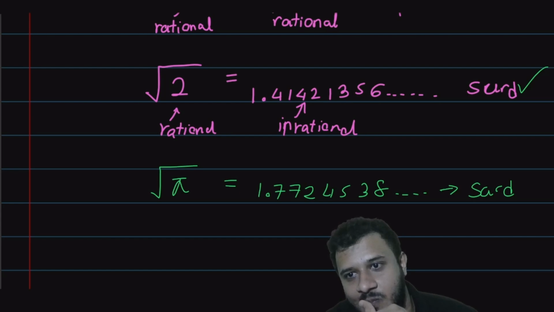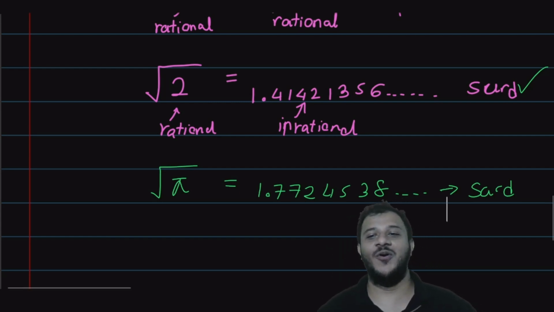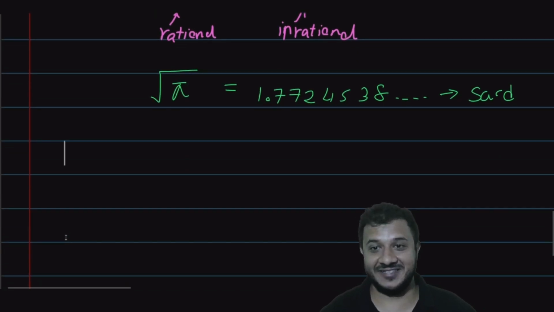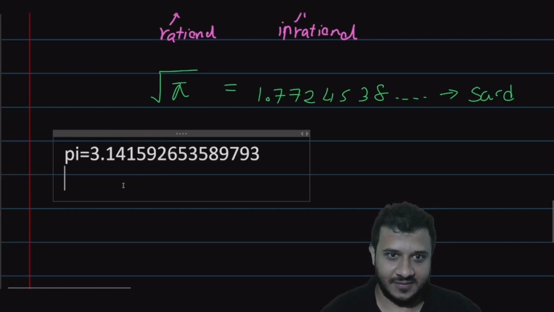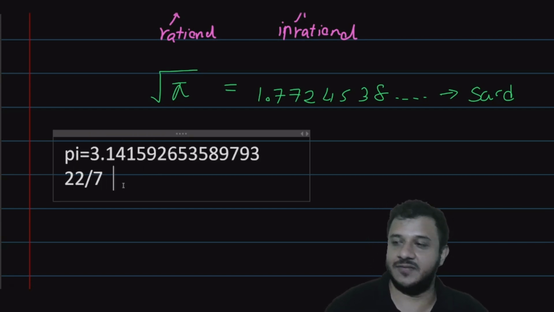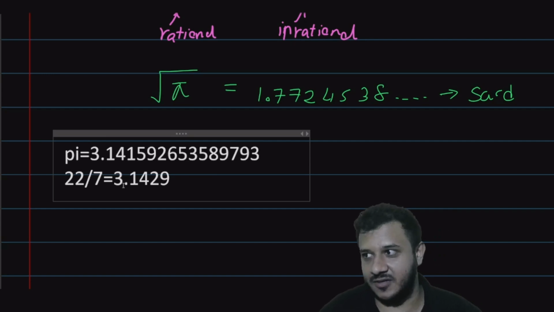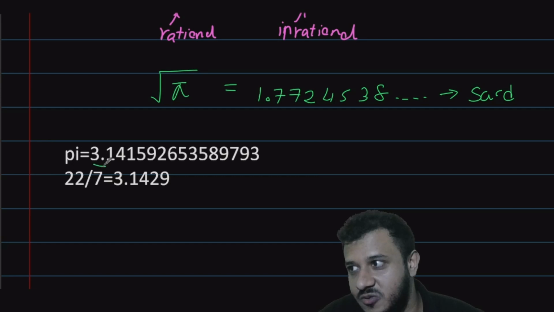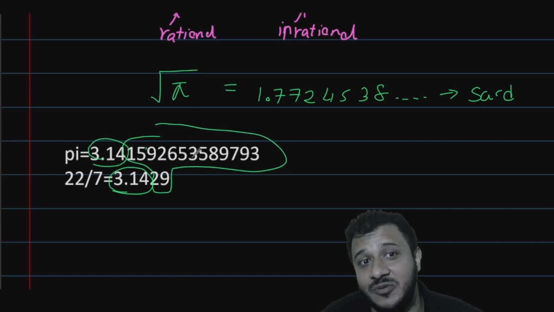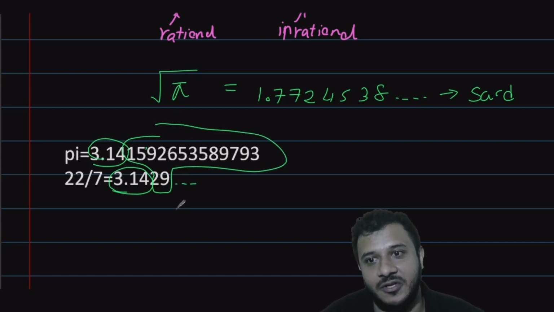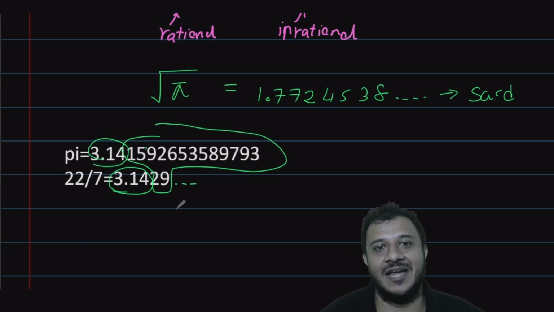But then you can write pi as 22/7. Oh no! Okay, interesting question. Actually, Pute, the pi value is this. And actually, Pute, the 22/7 value is this. Can you see it? 22/7 is an approximation of pi. Can you see? After two decimal places, the pi value and 22/7 don't agree at all. Do you get it? It's just a number like this.